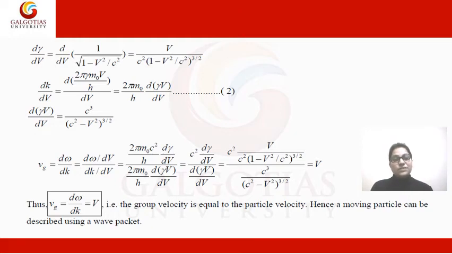Vg = dω/dk = V. That is, the group velocity is equal to the particle velocity. That is theoretically correct, because the envelope velocity is equal to the velocity of the particle, so both velocities are equal.